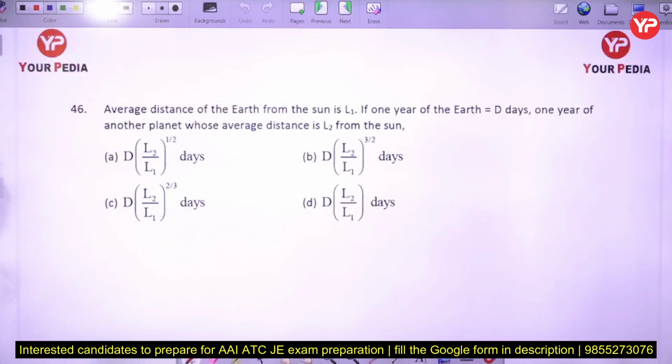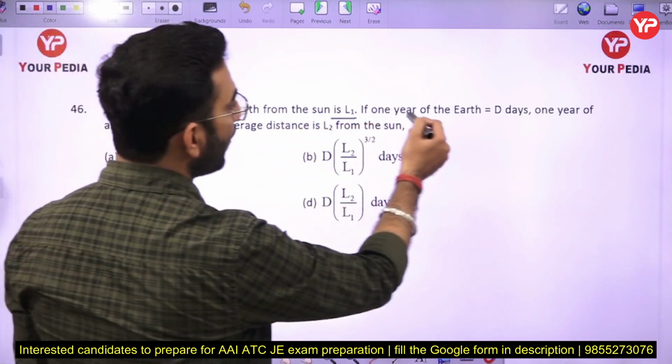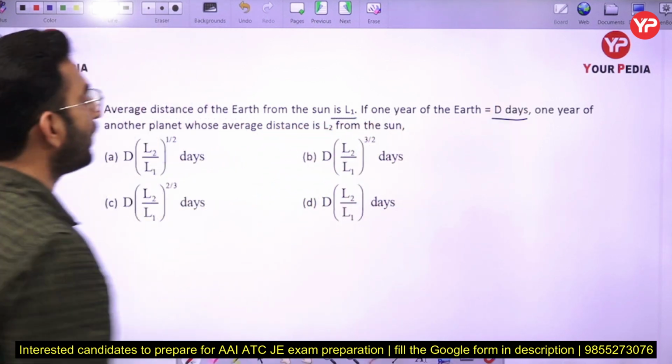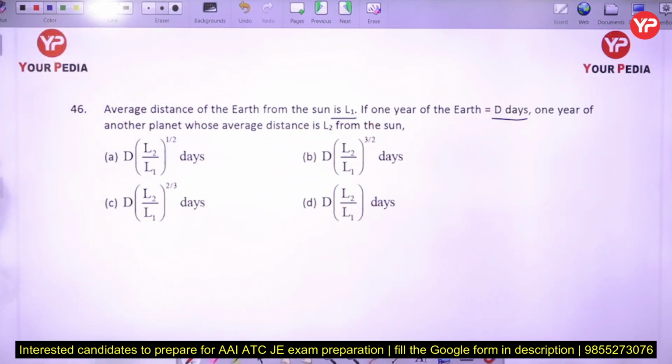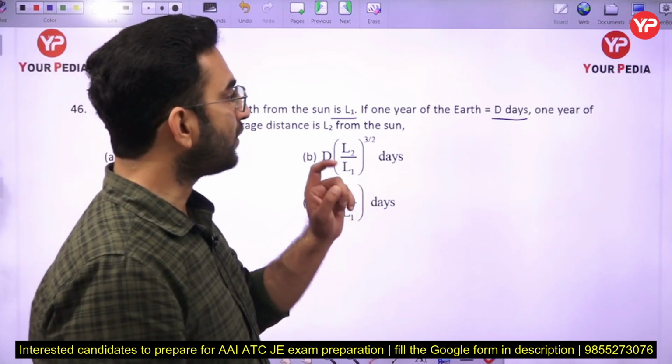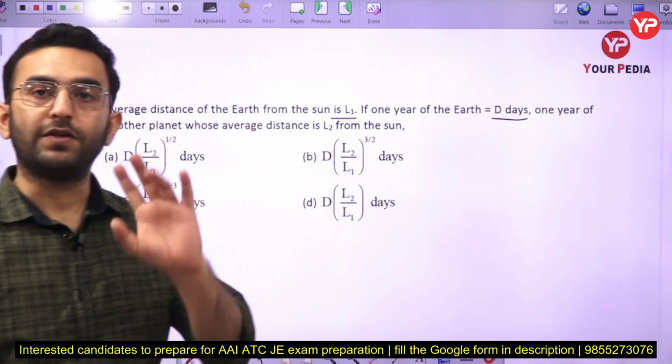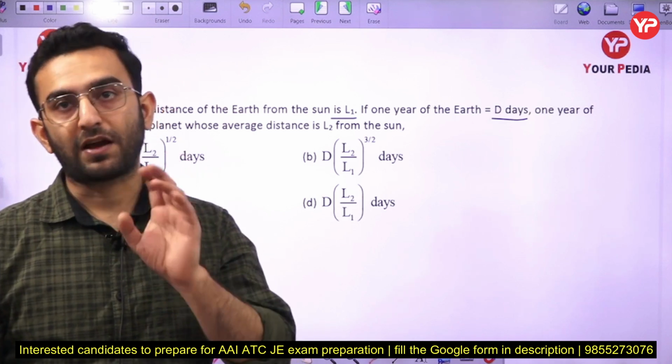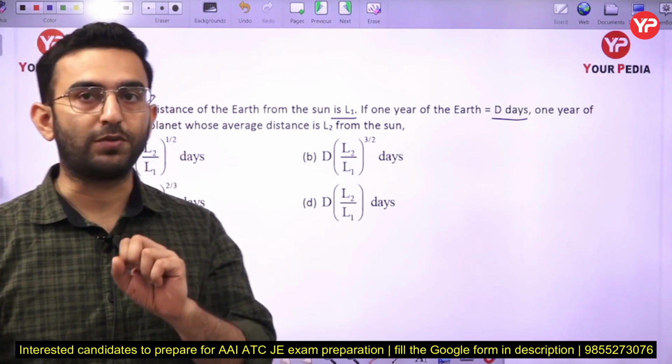Next part: the average distance of the earth from the sun is L1. If 1 year of the earth is d days, and 1 year of another planet whose average distance is L2 from the sun is what? Okay, first of all, just see here, again we have to use Kepler's law, basically the law of periods.